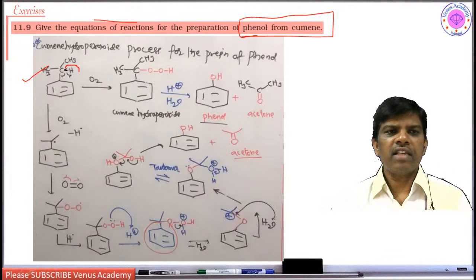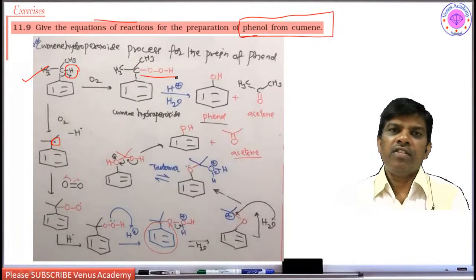This hydrogen is highly acidic or labile hydrogen, because the intermediate that is going to be formed is a tertiary free radical, which is a stable free radical. So this cumene upon aryl oxidation gives hydroperoxide. This structure also is very important students. Cumene hydroperoxide structure. You may be asked the intermediate structure even in your board exams.